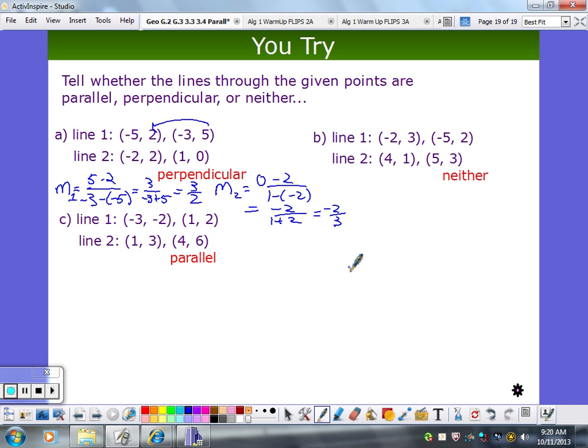If we don't see that they're negative reciprocals, you can always try multiplying them. And let's see what I get. Well, these are going to cancel, these are going to cancel. And I do get a negative 1 for the product, so I know they're perpendicular that way. Yeah, I made a mistake somewhere, probably in the slope somewhere. So not bad, right? Easy peasy.